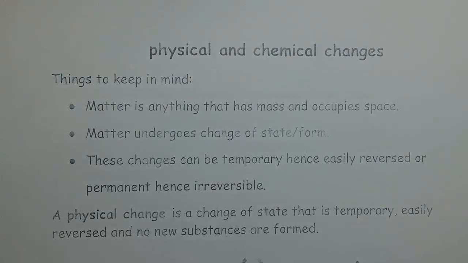Let's take, for example, the smallest particle, which is the atom. An atom has a certain mass and it occupies space, so an atom is also matter. In fact, the atom is the building block of all matter. The second point is that matter undergoes changes. It changes state or changes form. A change of state is, for example, from solid to liquid, from liquid to gas, or from solid to gas directly. A change of form is, as the name implies, a change from one form to another. For example, when iron rusts, it changes from one form to another.